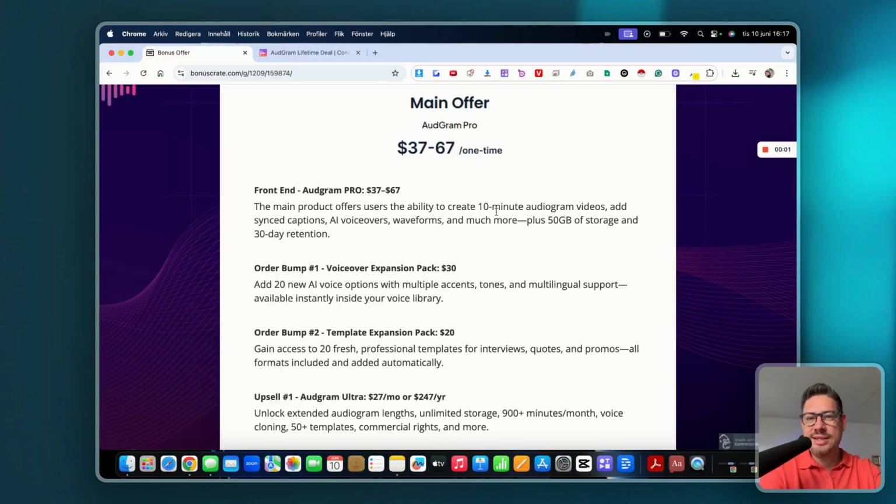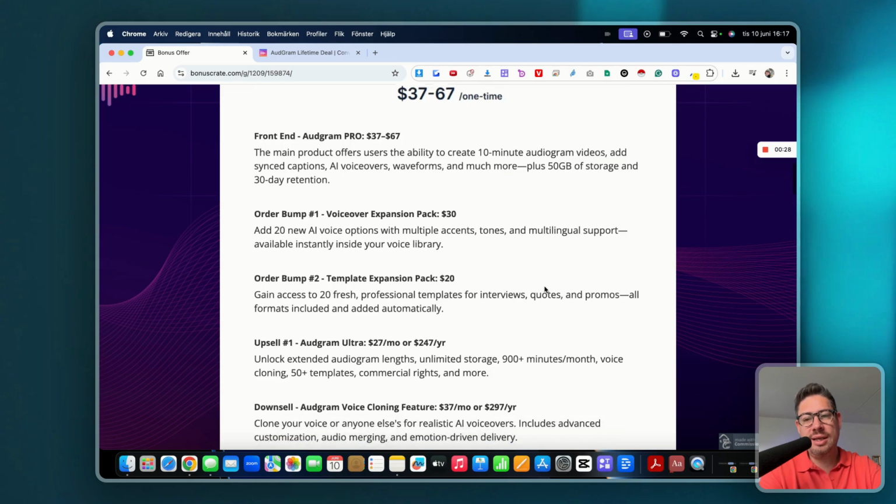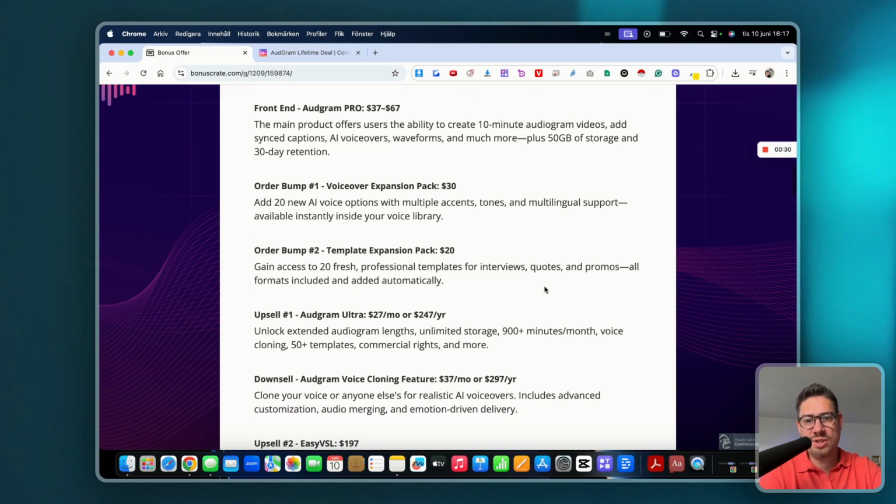Okay, so that is how that looks. Now let's talk about the prices for this, which you're going to find below in the description of this video. There's going to be a link there. The front-end offer is going to cost $37 to $67. The main product gives you the ability to create 10-minute audiogram videos, like the ones that I showed you, with editing, captions, AI voiceovers, waveforms, and much more, plus 50 gigabytes of storage and 30-day retention. Then we have order bump number one, the voiceover expansion pack, which is $30.